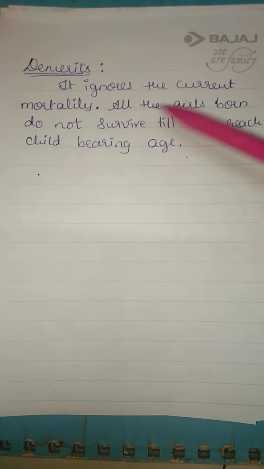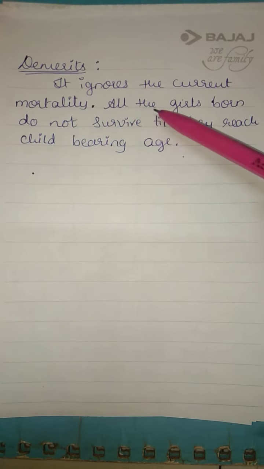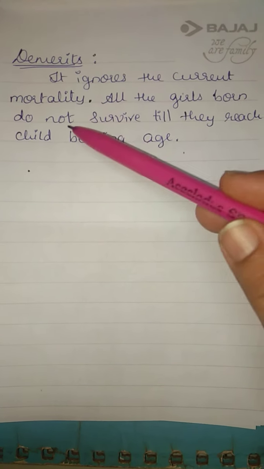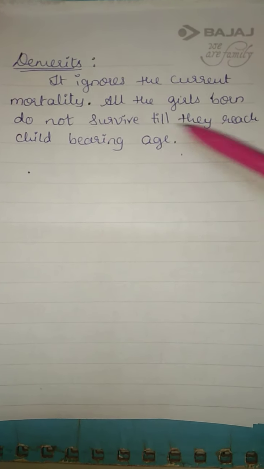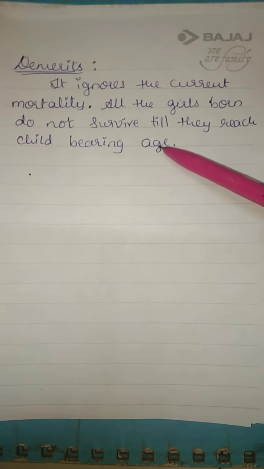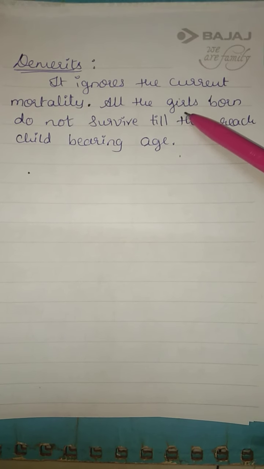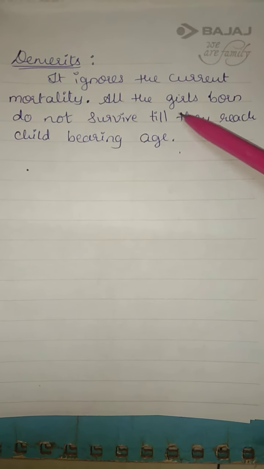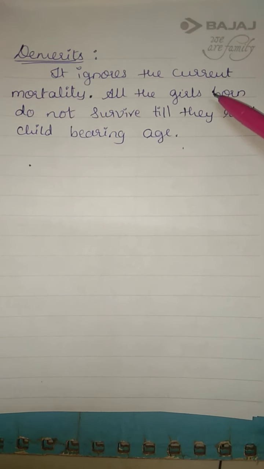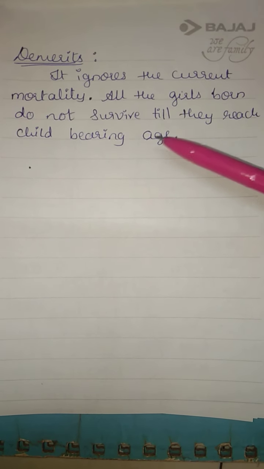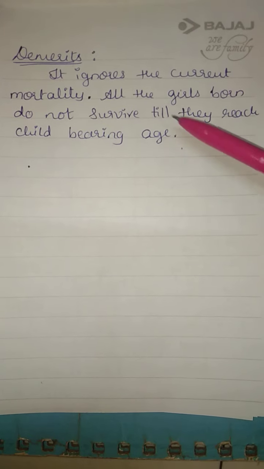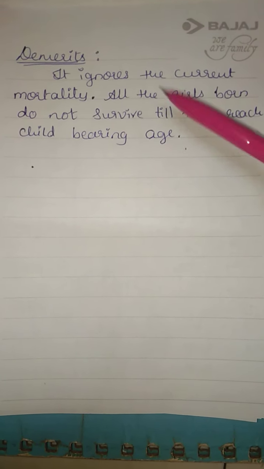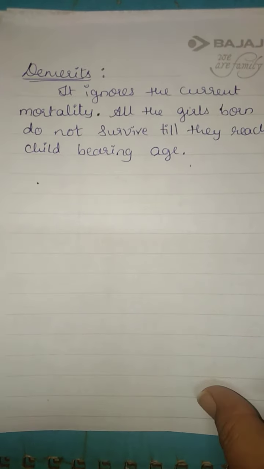We have a demerit here. It ignores the current mortality. All the girls born do not survive till they reach childbearing age. In this concept, we have assumed that all the girls will survive till they reach childbearing age, but in practice it is not so. That is the demerit.